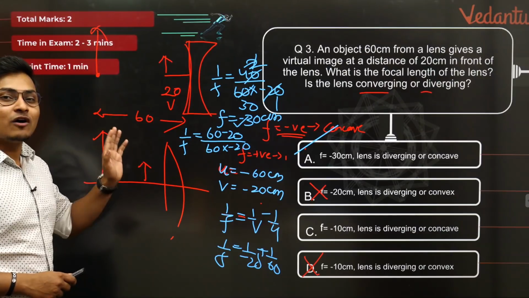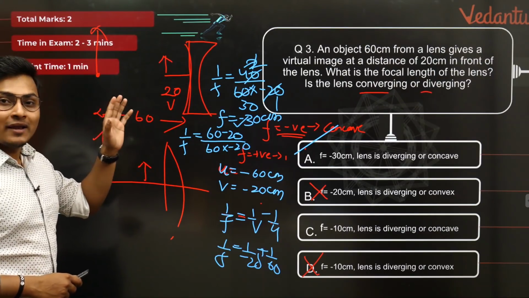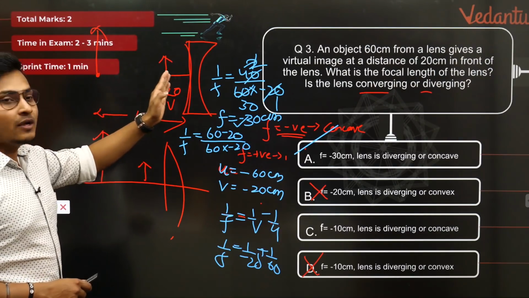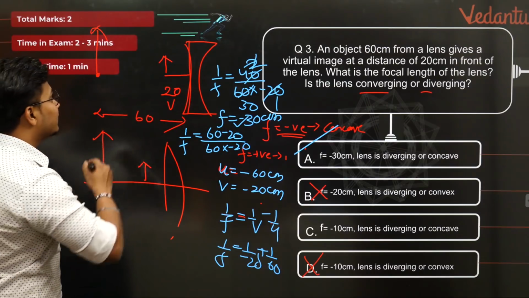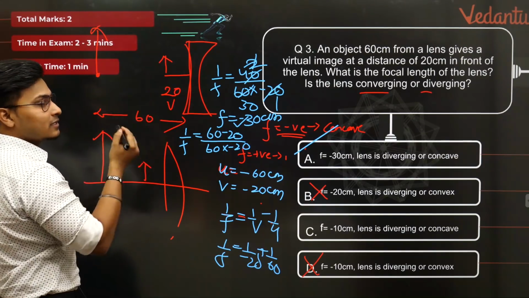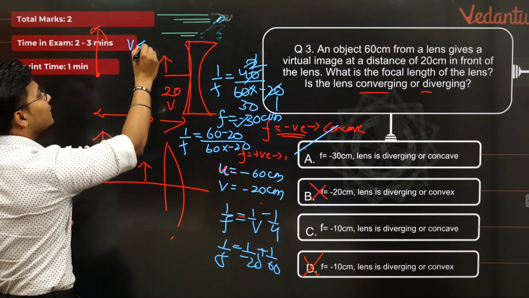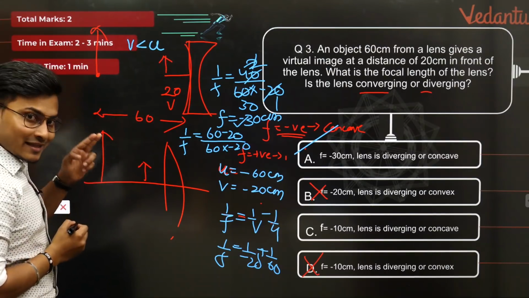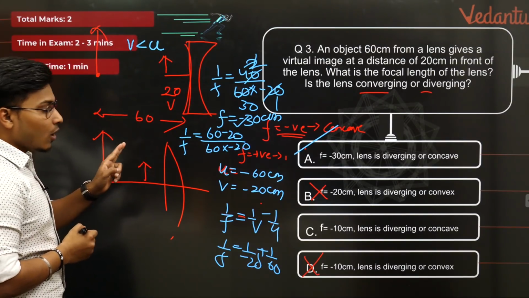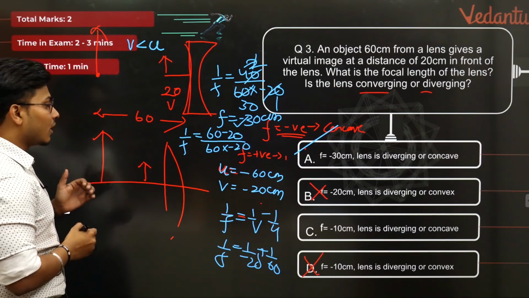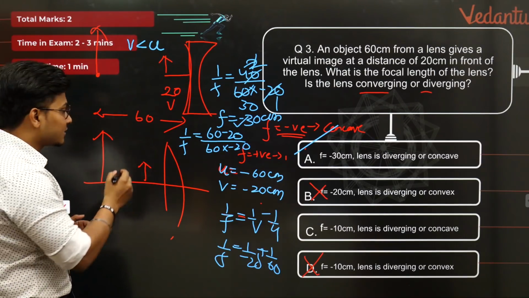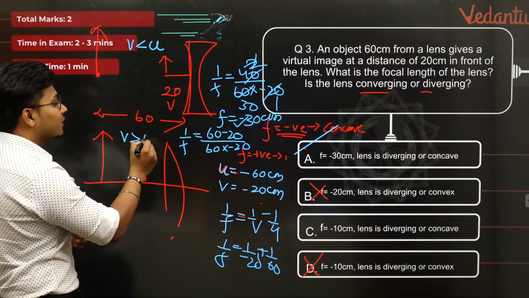My dear students, in the case of a concave lens, if it is forming a diminished image, the image will always be in front of the object. So in this scenario, your image distance, that is your V, will always be less than your object distance. But in the second scenario of convex lenses, object सामने होगा और image पीछे होगा. So in the case of a virtual image of convex lenses, your V must be greater than your U.